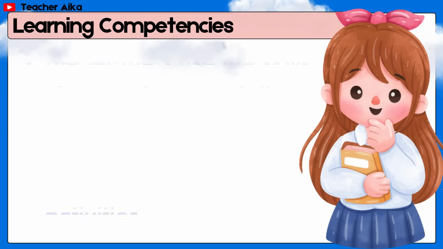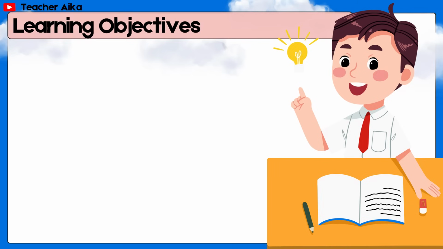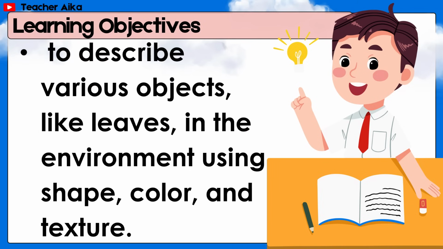Learning competencies. The learners use the skills of observing, predicting, and measuring in performing simple guided science activities. Learning objectives. To describe various objects like leaves in the environment using shape, color, and texture.